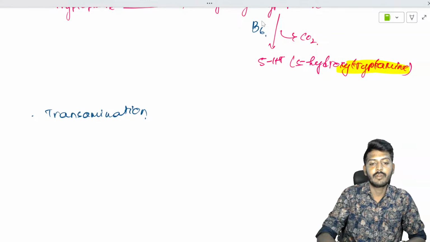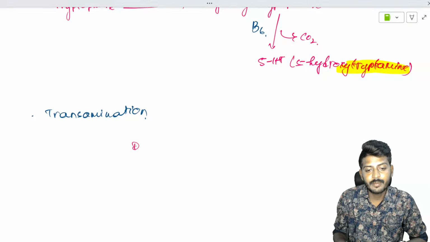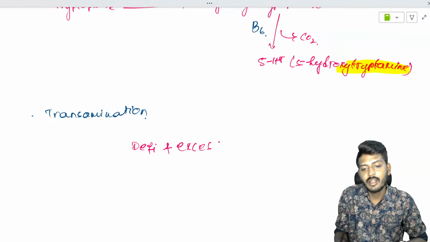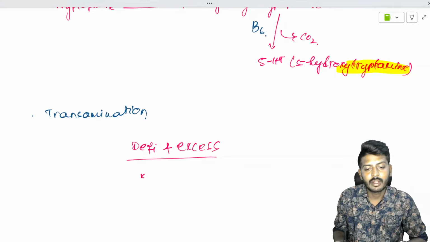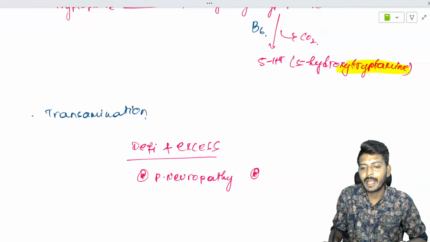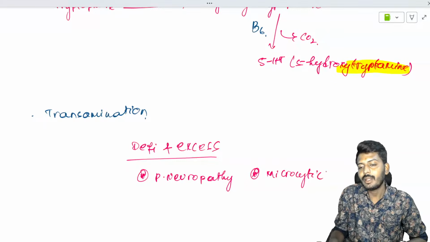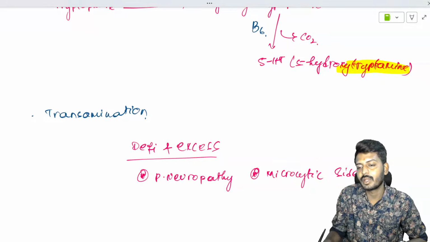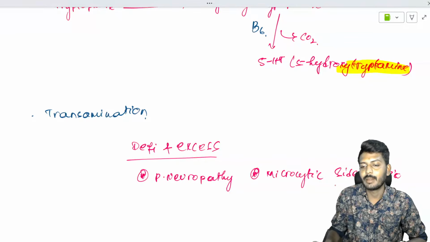So this is the story of your B6 deficiency. B6 deficiency and excess both will cause similar clinical features. The clinical features include peripheral neuropathy. The patient can develop a microcytic sideroblastic anemia.